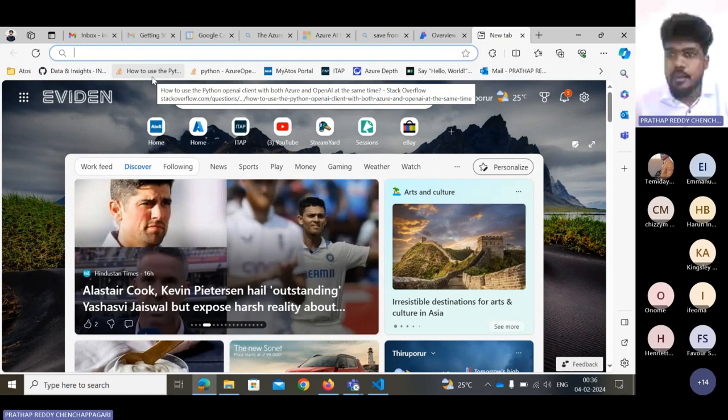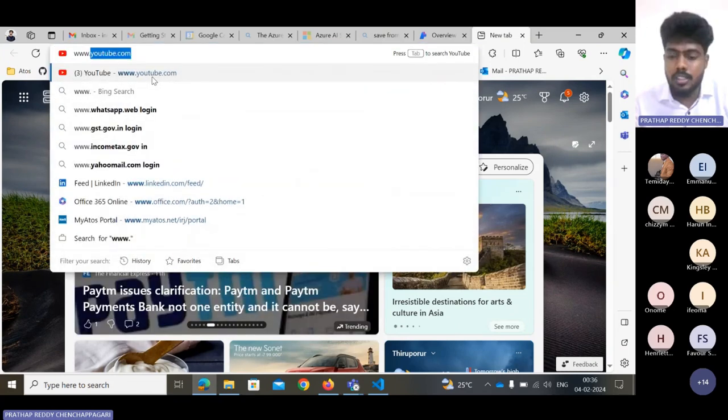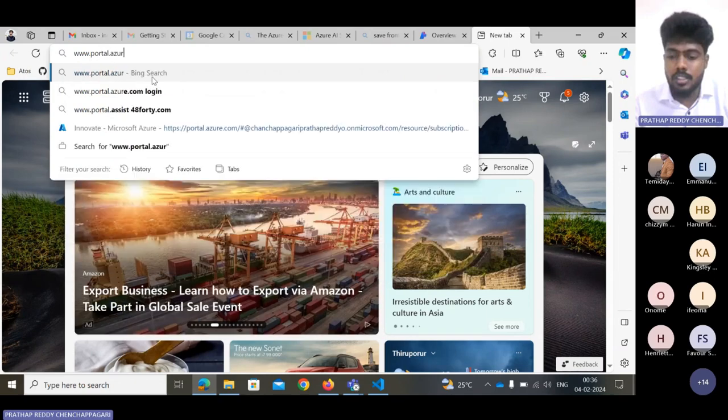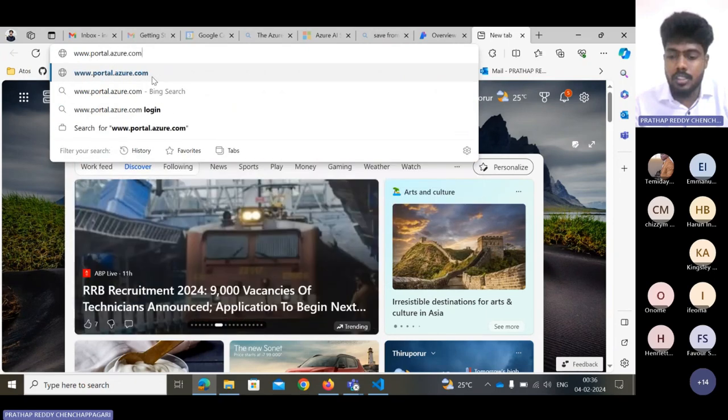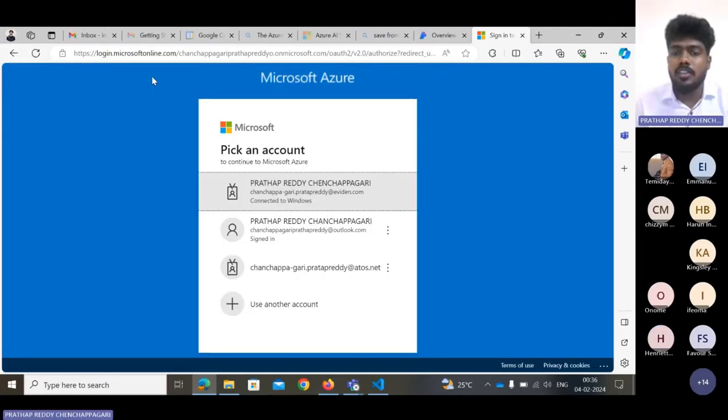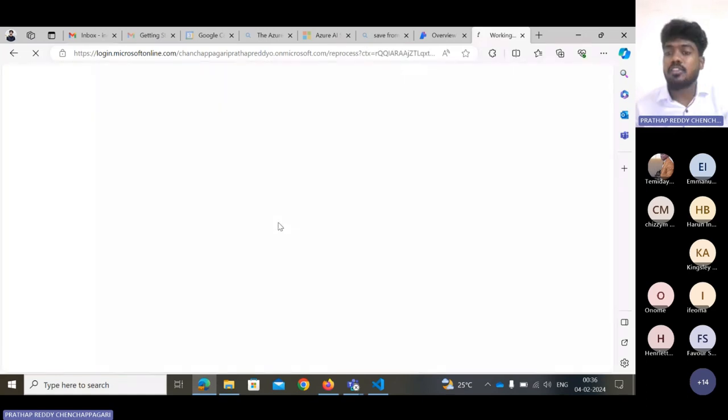We just go to www.portal.azure.com, which is the official website of Azure. Once we log into Azure, you need to go for pay as you go, so we need the subscription. We have several subscriptions, like student account, pay as you go, or free trial. The free trial is valid for 1 month only.